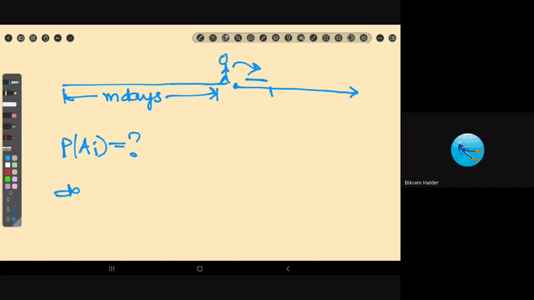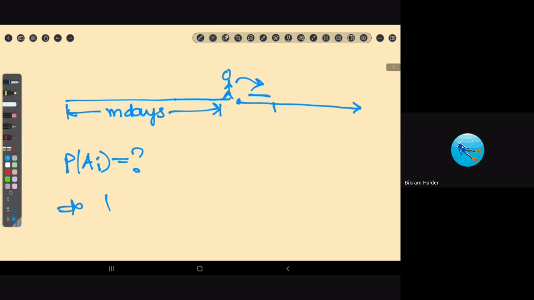Now, each day is an independent day. First of all, that is one thing that is to be made sure. Each day is independent, right?